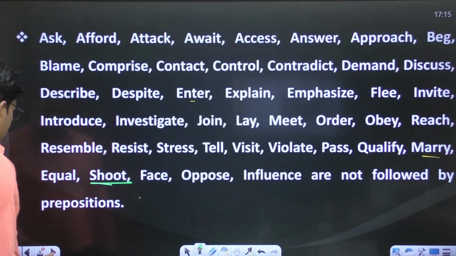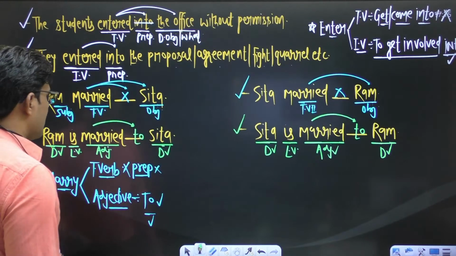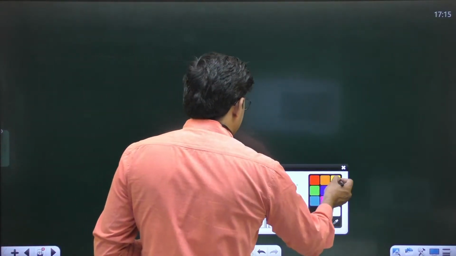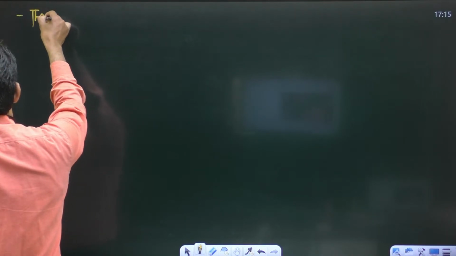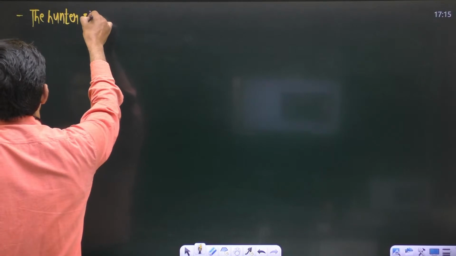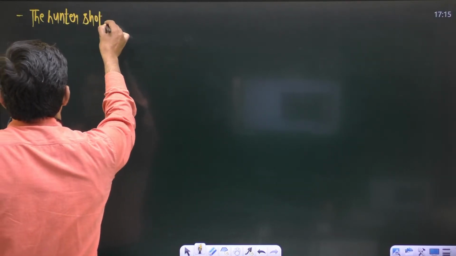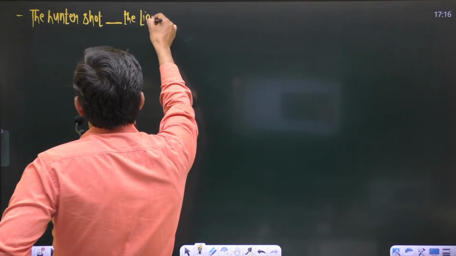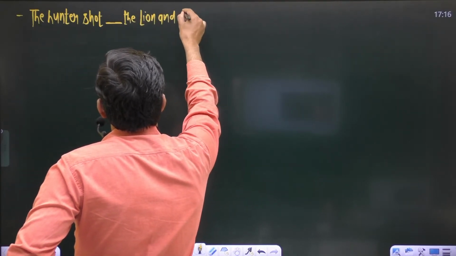Like if we talk about a verb shoot. If you talk about this verb shoot, take some example. The first sentence is: the hunter shot blank the lion and killed it.